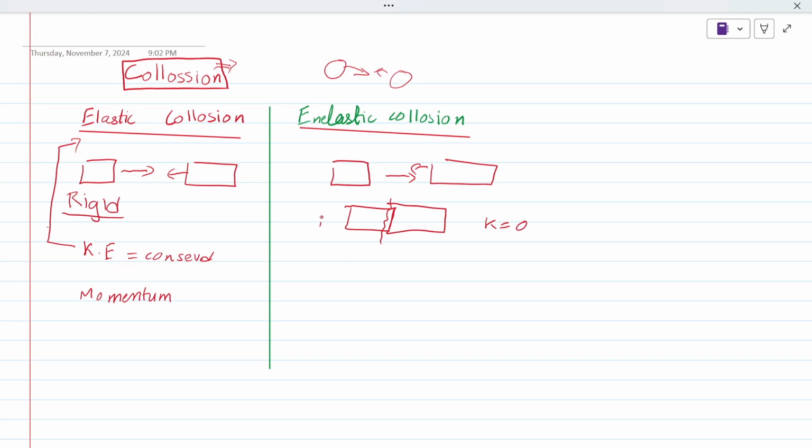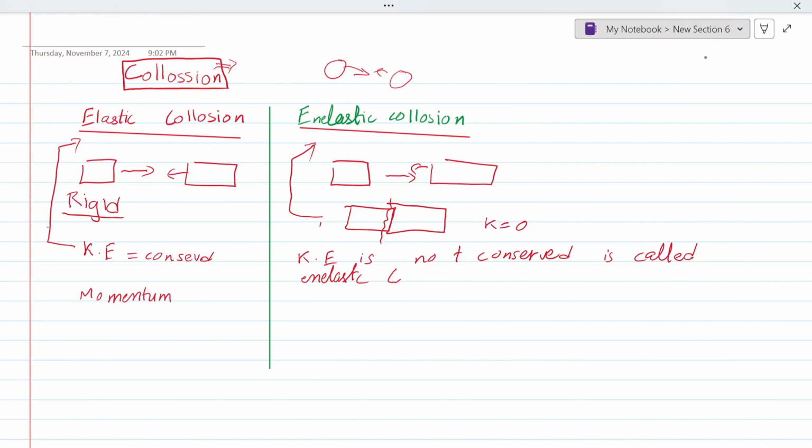A collision in which kinetic energy is not conserved is called inelastic collision. How is it possible? Let me explain it in other words as well.